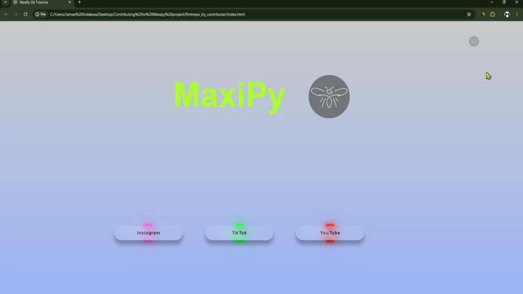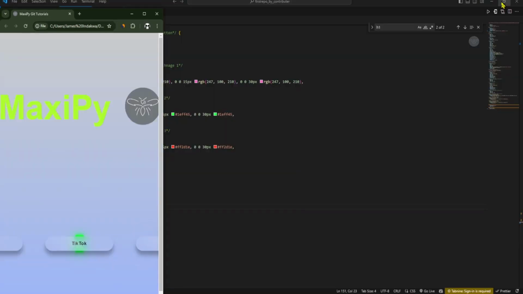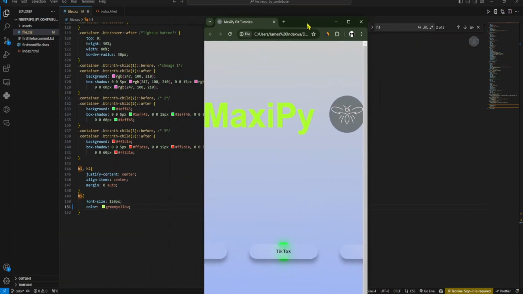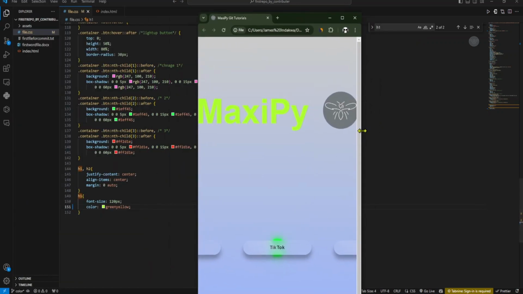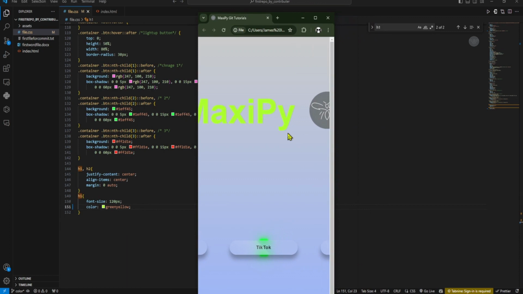Now according to me, the contributor. Alright, so someone else might come and try to make this web page mobile friendly. You can see that it doesn't look good on mobile. You have to scroll so that it shows up. So someone else will contribute to that.